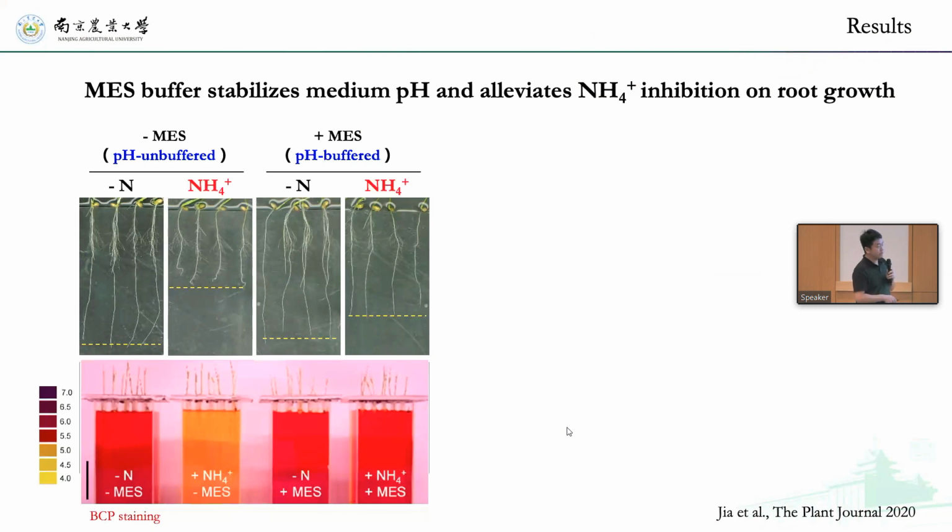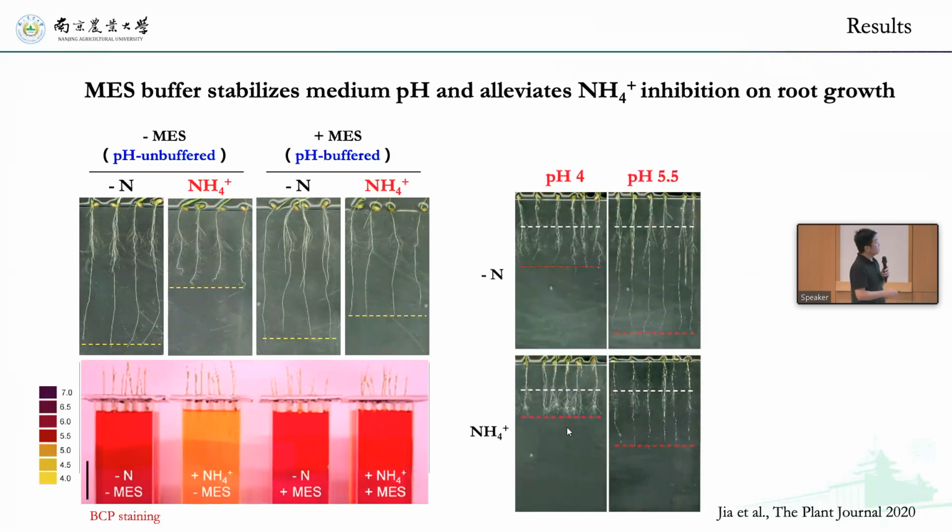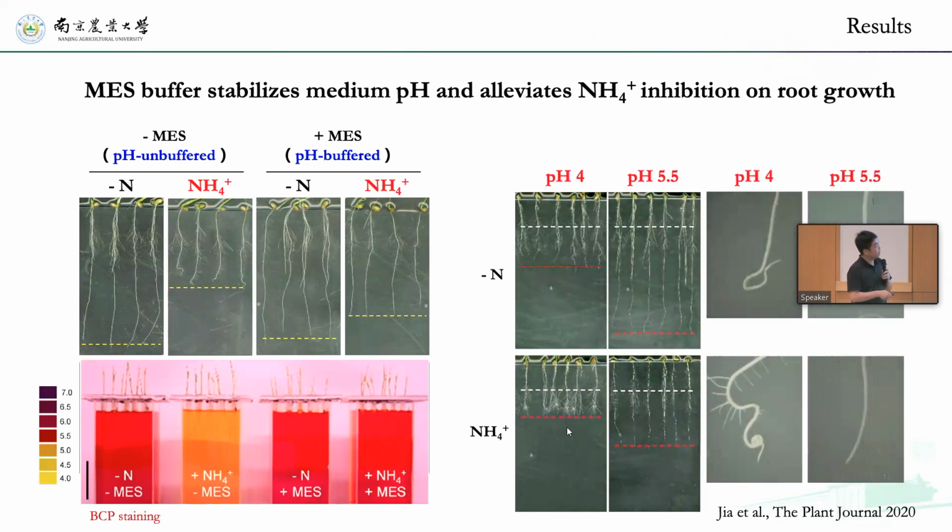We used BCP staining again, and when you don't add MES, the medium becomes yellow, meaning it is very acidic. When you add MES to buffer the pH, it stays stable, and you don't see the helical root response. To mimic this, we also adjusted the medium to low pH, and found that at pH 4 we also see the helical root response. So this all means the helical root response is caused by medium acidification, which is a result of ammonium uptake.